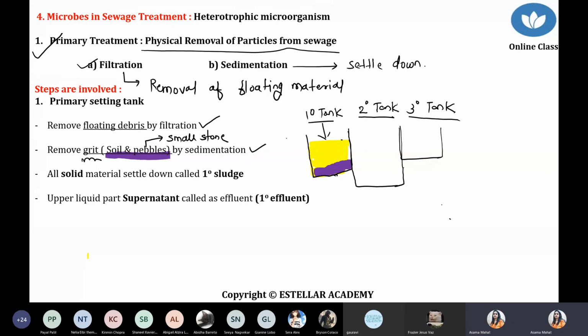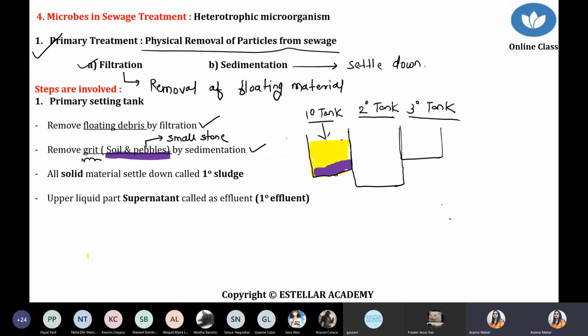Small size stone, small stone. So small stone basically is called pebbles. Two techniques, these are very important. Number one, filtration. If there is any floating part, remove it. Number two, allow the sewage water to settle down.